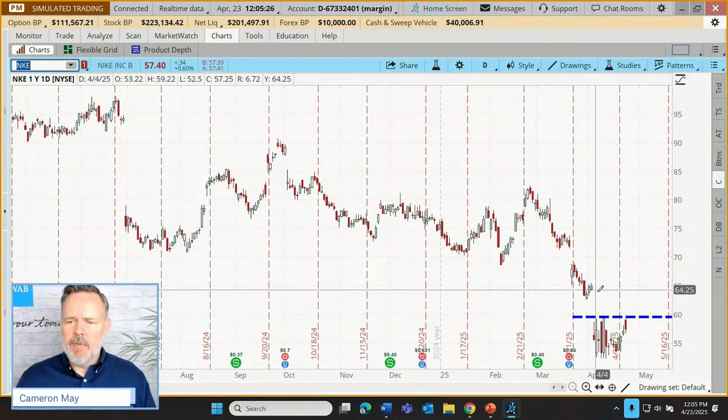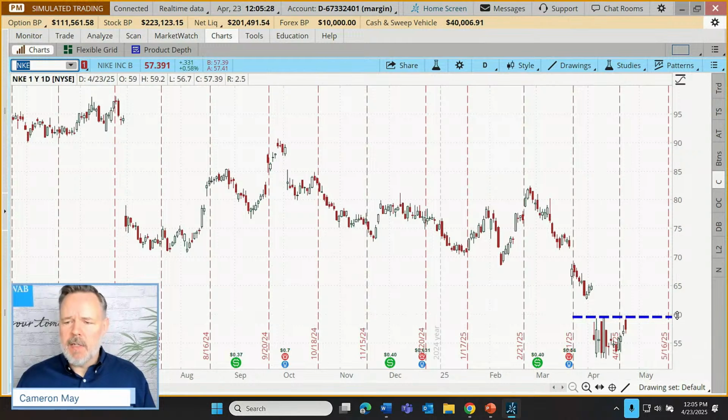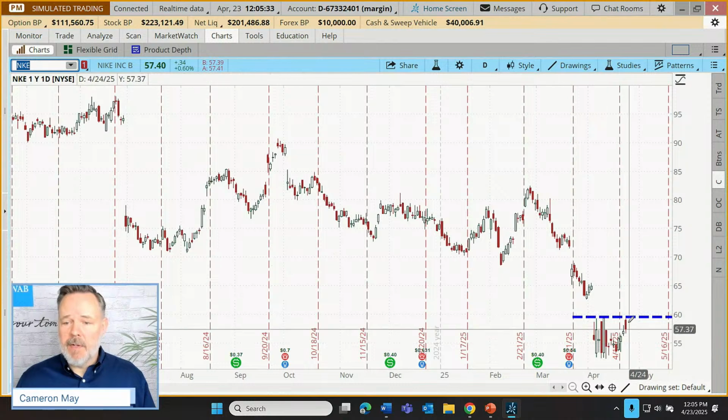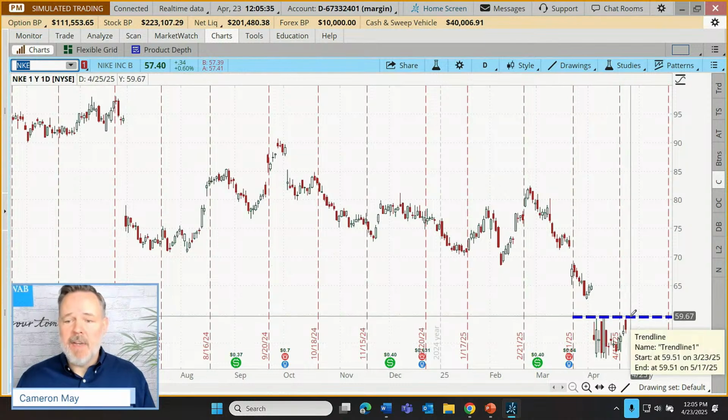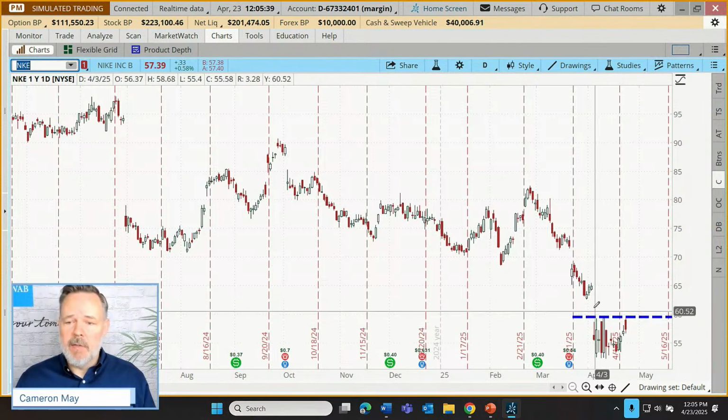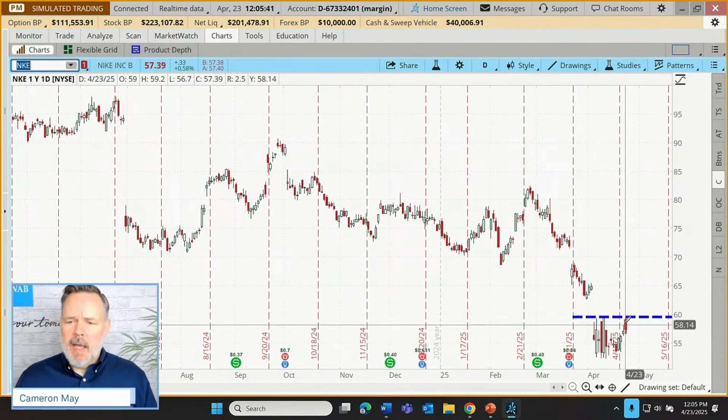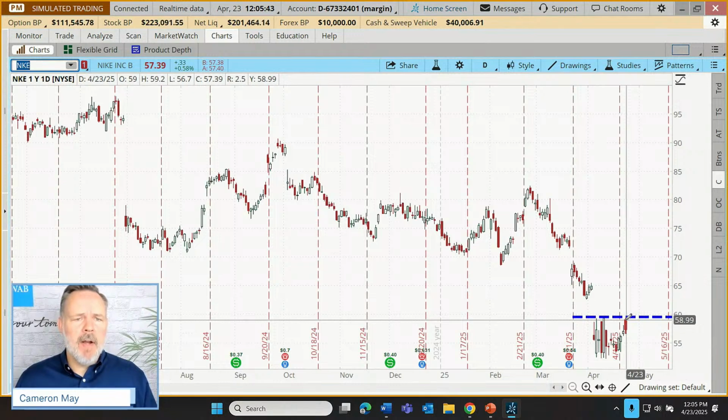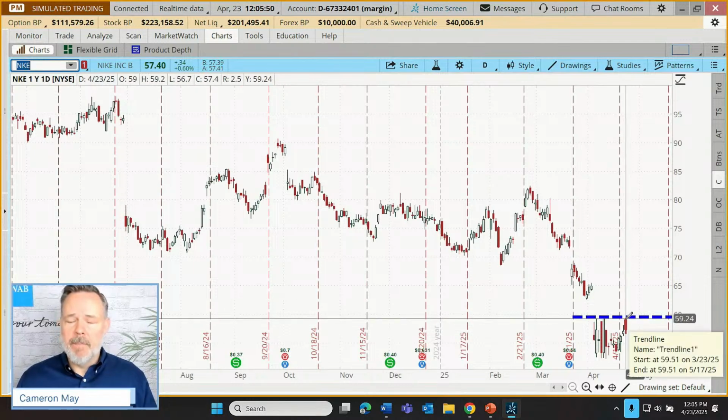And you'll notice on this most recent gap, we gapped down below $60. And despite some pretty strong intraday efforts to get back up above 60, haven't even seen it trade above 60 one time in these last few weeks since that gap down. And today we did get up to, what was our high today? 59.20, but we sagged back down away from that, a couple of bucks away from that level.